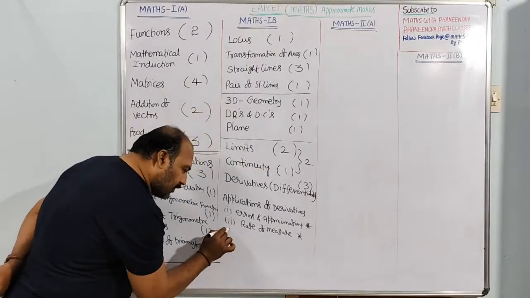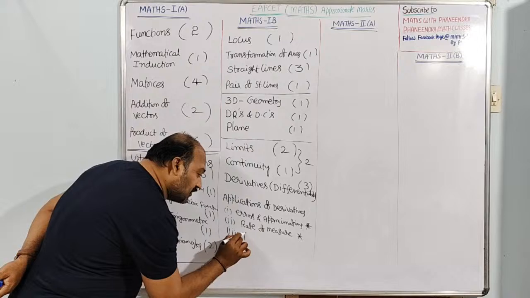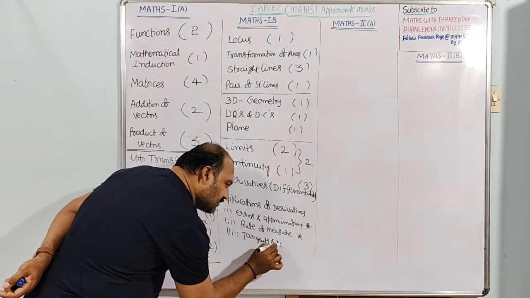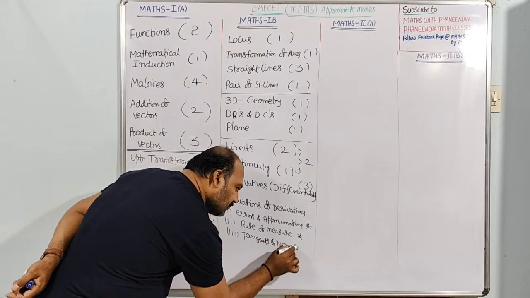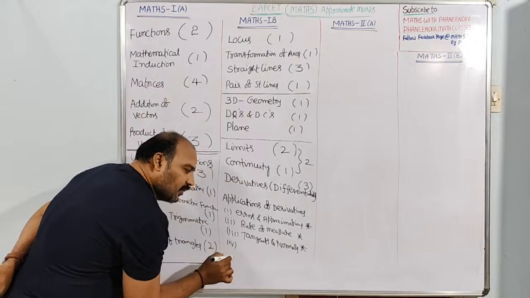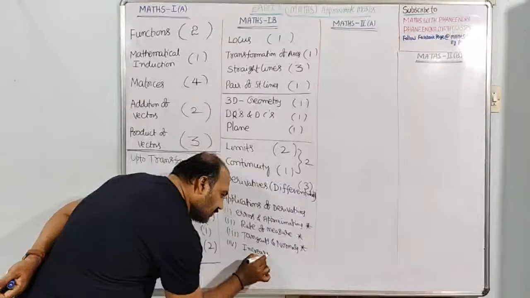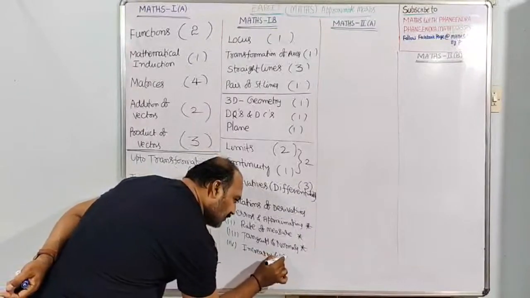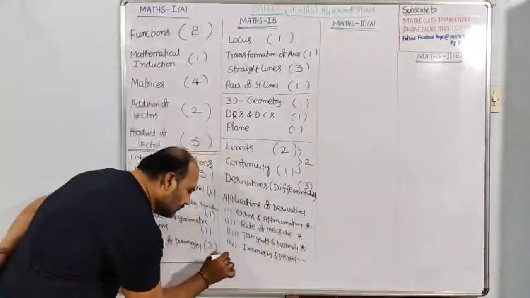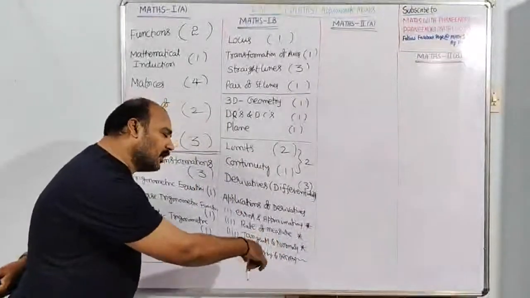Next, a very important topic in application of derivatives is tangents and normals. Surely they will ask tangents and normals. After that, increasing and decreasing functions, which are called monotonically increasing and monotonically decreasing.